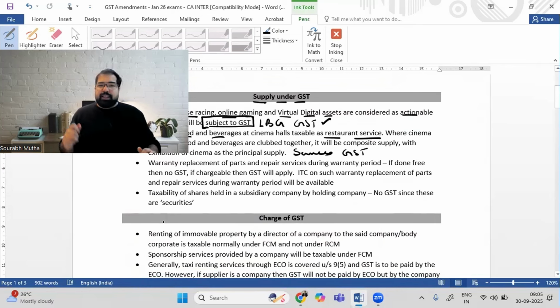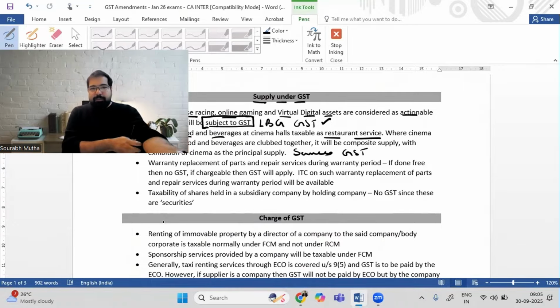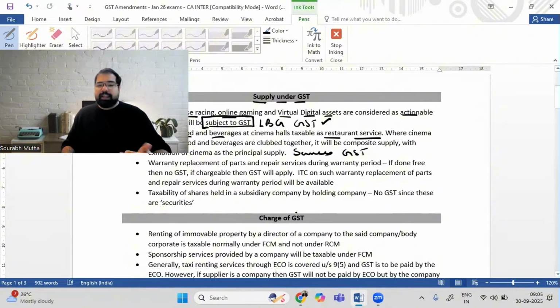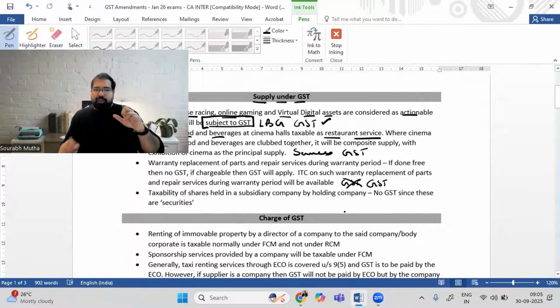Next. Guys, let's say my phone got spoiled and it's under warranty. For example, unfortunately, let's say the screen broke. Fingers crossed, I hope that doesn't happen. But if the screen breaks and I show it to Samsung and they change it under warranty, they don't charge me anything. In that case, if they don't charge me anything, there will be no GST. What if they charge me some service charges? Of course, then if they are making money, the government will also make money. There will be GST. Now, on the products, if they apply some screen, etc., will they get the credit?